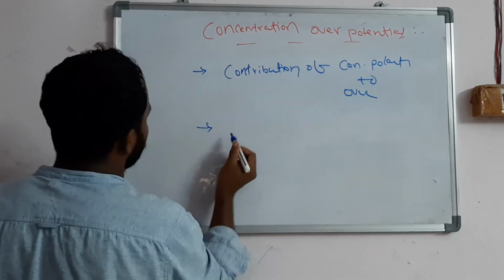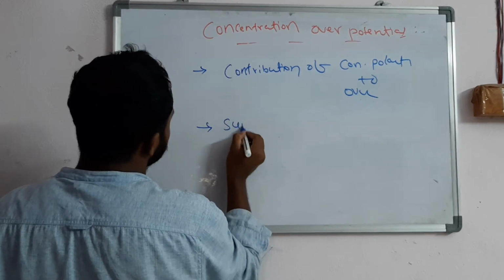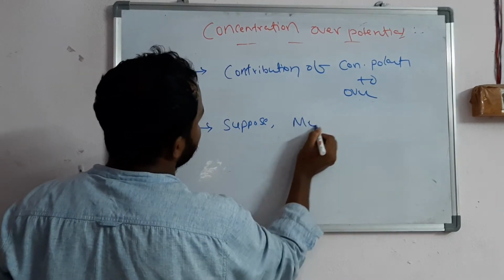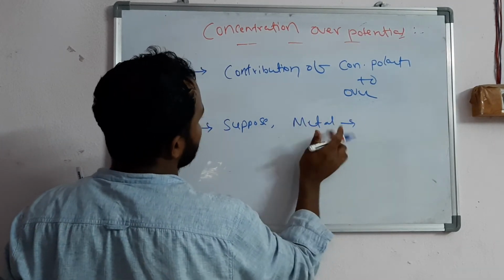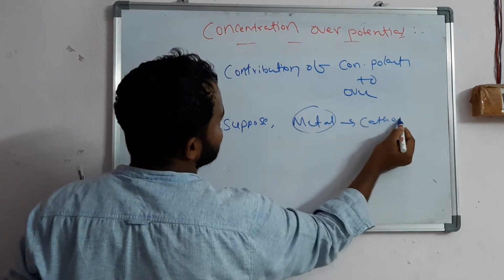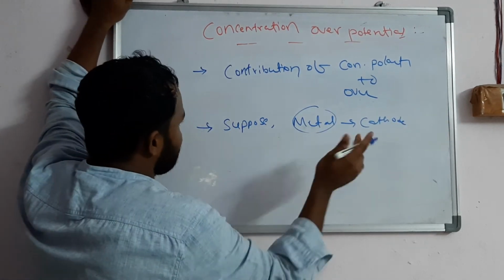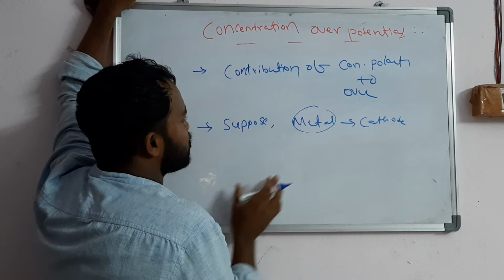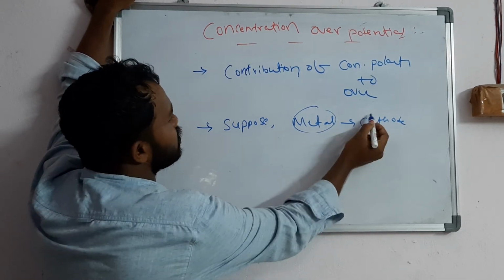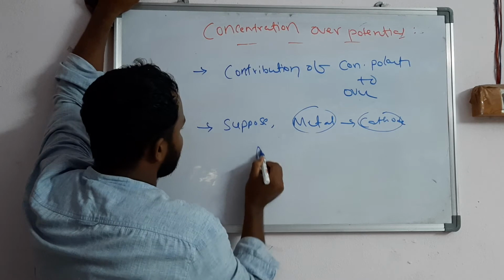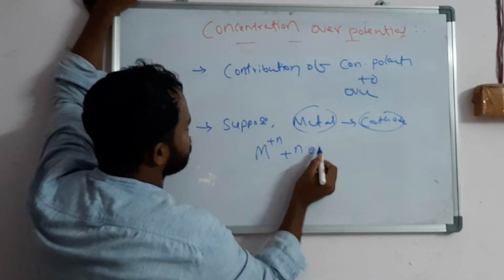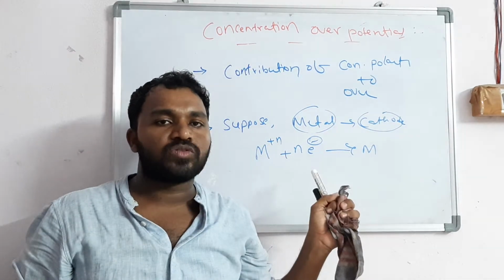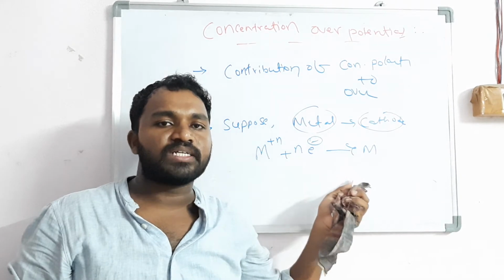And the next point you should write. For example, suppose the metal acts as a cathode. Metal ions will discharge at the cathode. Reduction takes place at the cathode, which we can write as M^n+ plus n electrons gives M.